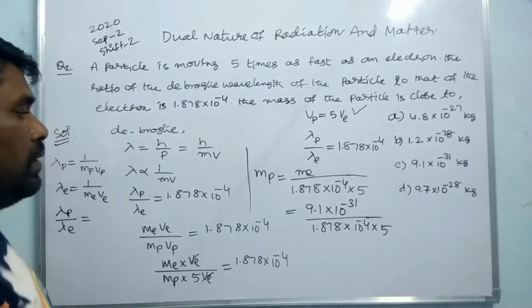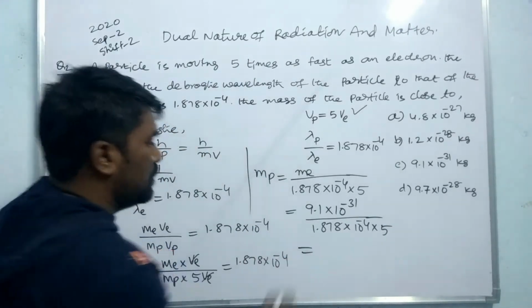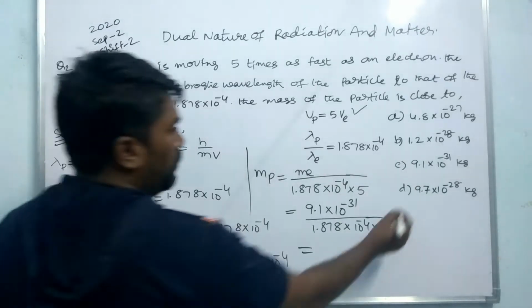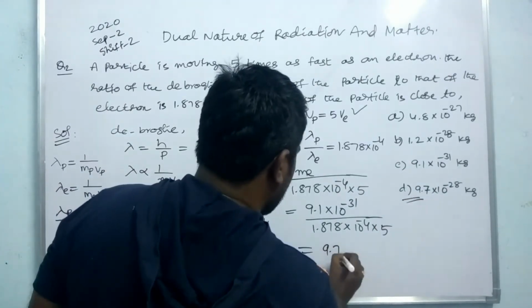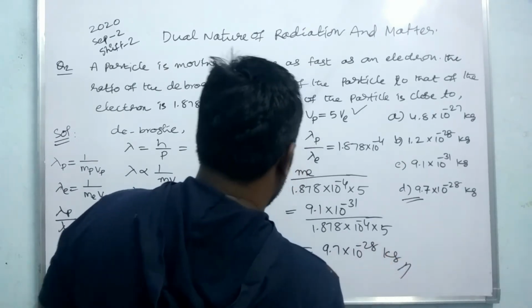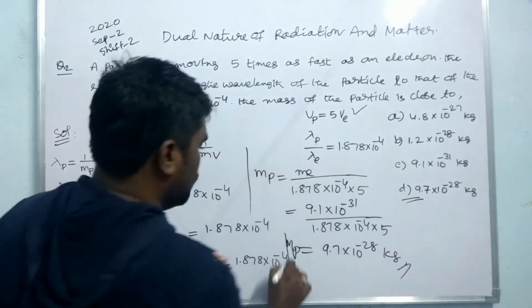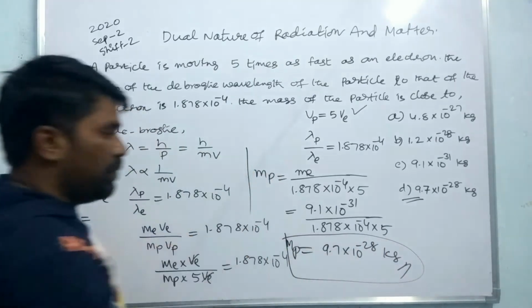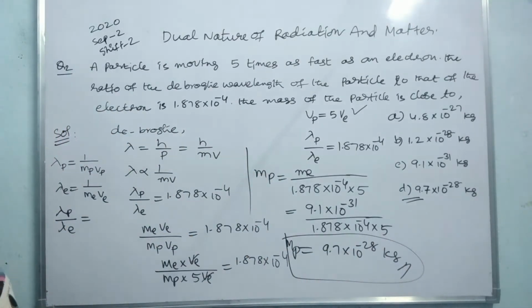Okay, so now we can simplify that. We will get the value 9.7 into 10 to the power minus 28 kg. So this is the mass of the particle here, P for particle. Okay, so this is the de Broglie wavelength, which we already discussed at the start of our video.